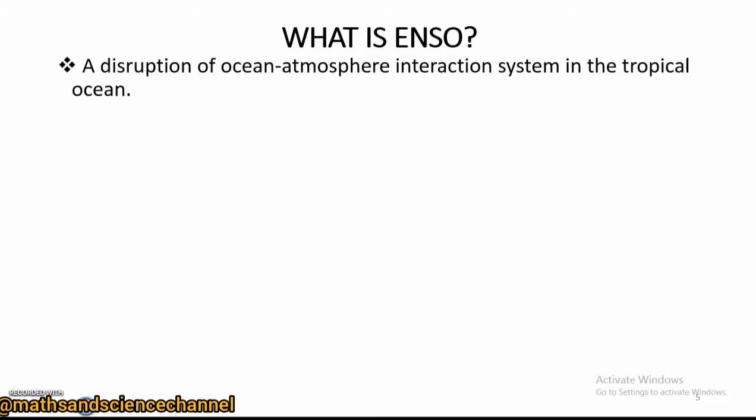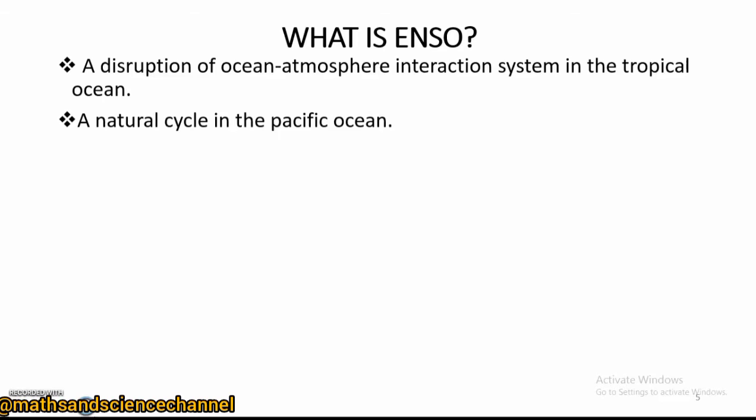So we have the ocean and atmosphere interacting with each other, and through the interaction there is a disruption. This disruption is brought about as a result of what? A varying or changing temperature or pressure. Now another point is that ENSO is actually a natural cycle which takes place in the Pacific Ocean.